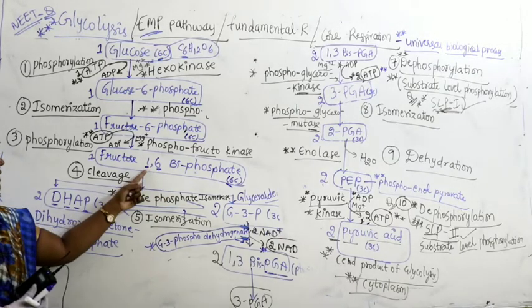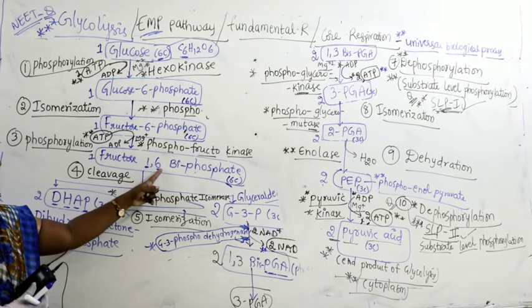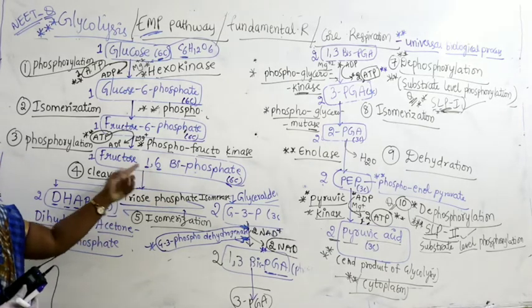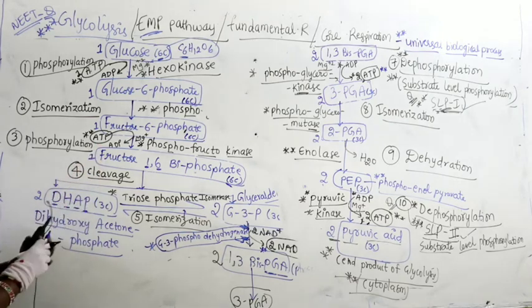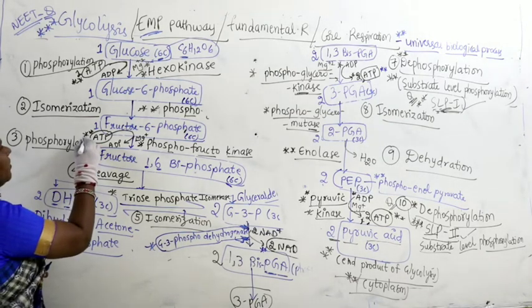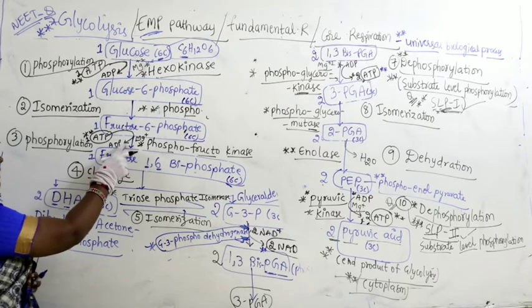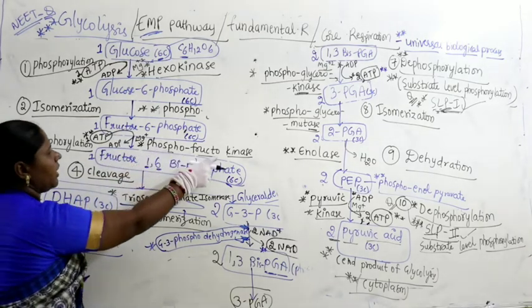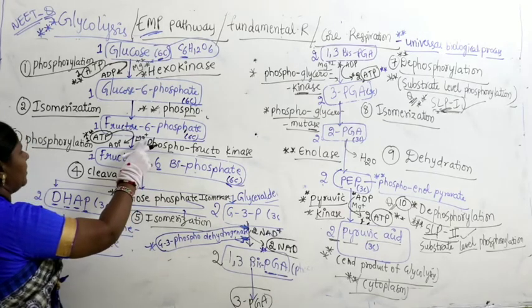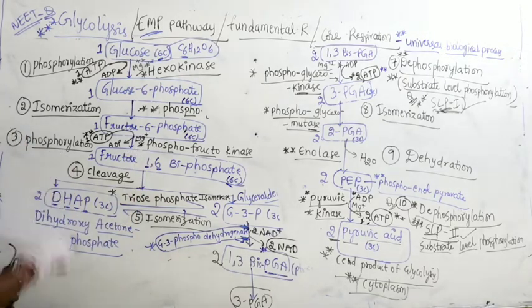One more phosphorus is attached to the first carbon, while another phosphorus is already there at the 6th carbon. From where is this phosphorus coming? It is coming from one more ATP molecule. So here also one ATP molecule is utilized, converting into ADP with the help of the enzyme phosphofructokinase. Magnesium is an activator and the name of the reaction is phosphorylation.